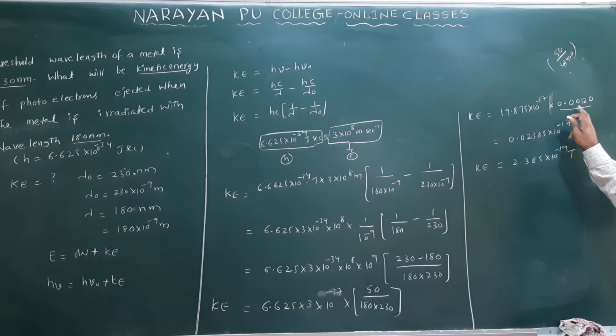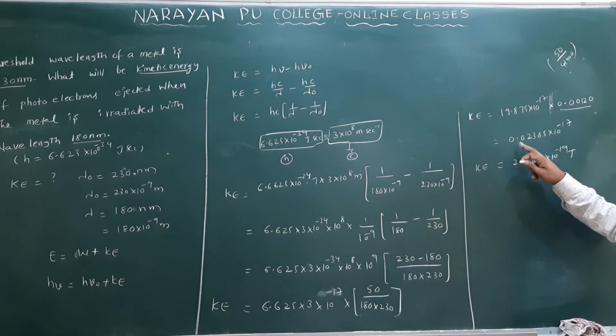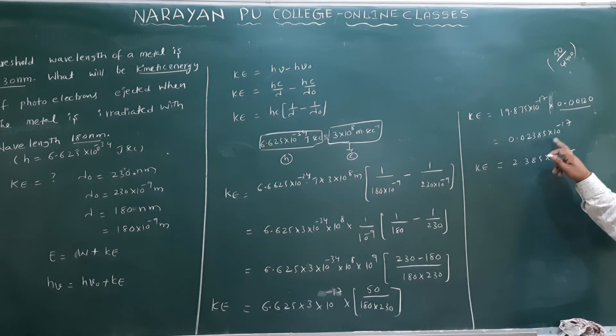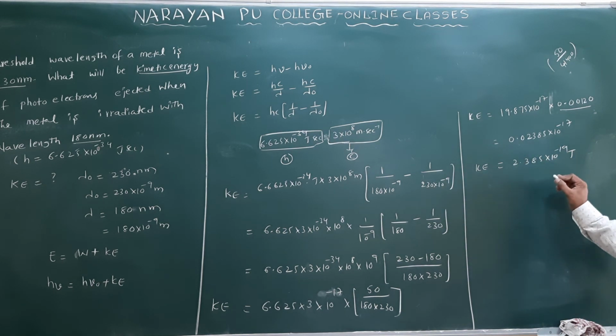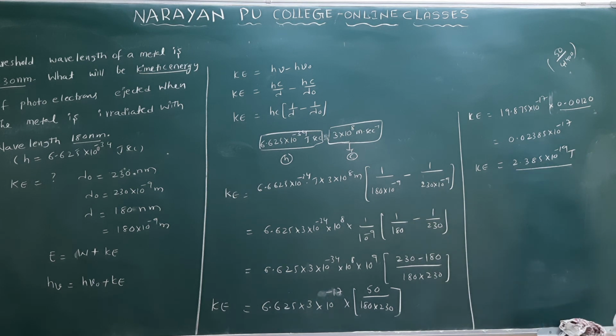0.00120. This 0.00120 into 19.875, you will get 0.02385 into 10 power minus 17 only. So I will write this one 2.385 into 10 power minus 19 joules, or you can write 2.4 into 10 power minus 19 joules. What is the calculation here? We are finding the kinetic energy of the metal only. So this is example 3 we have.